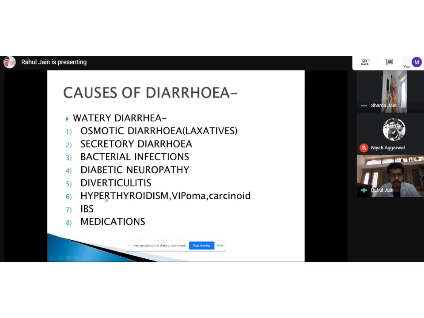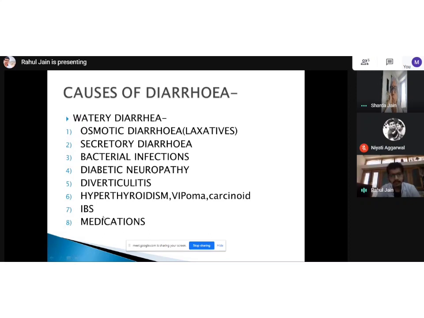Very rarely, even hyperthyroid patients can present with watery diarrhea. So if someone is having constant diarrhea, and there is no cause to be found, then yes, we should check the patient's thyroid levels. And there are some cancers also, intestinal peptidoma and carcinoid syndromes. And then IBS, irritable bowel syndrome, is a diagnosis of exclusion, and we follow Rome's criteria. When we do not find any cause, we attribute it to psychological causes, and then we treat the patient accordingly.